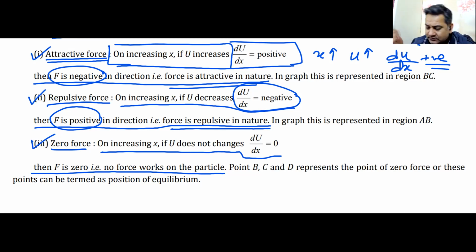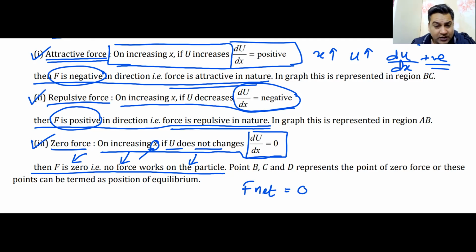It basically tells us that if you change the value of x, nothing happens. U does not change. I go up, I go down, U does not change. U does not change, that means the derivative of U with respect to x is 0. Now this derivative is equal to force. That means force is 0. That means no net force acts on the particle. F net is 0. The net force acting on the particle is 0.